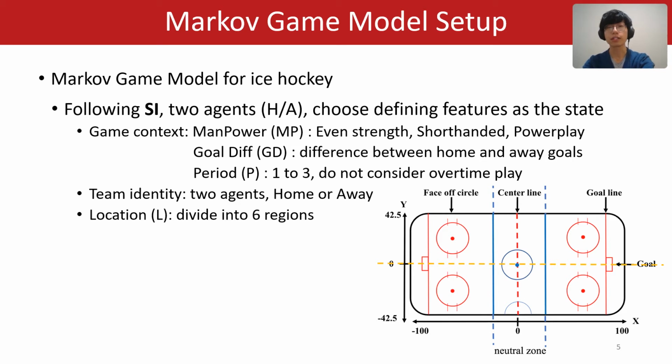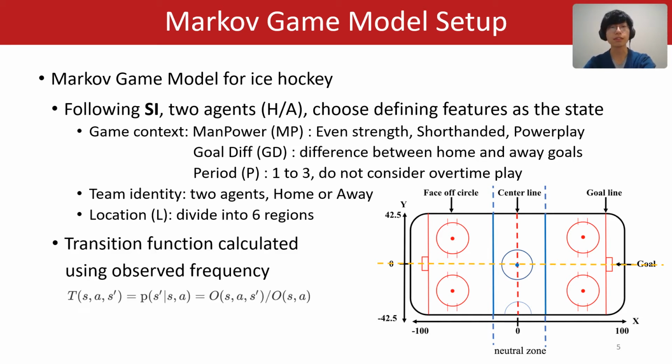The hockey rink is divided by the orange line and 2 blue lines. The 2 blue lines are the boundary of the neutral zone. The transition function represents the probability of landing at the next state given the current state and action. This is calculated using the observed frequency from our data.